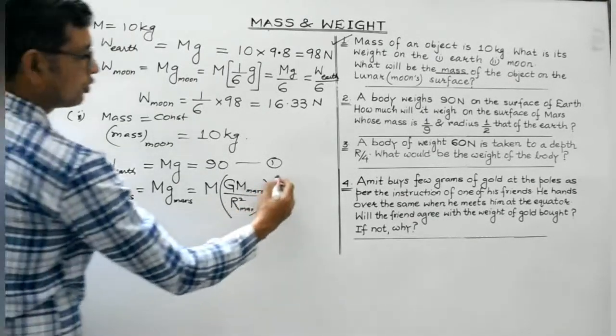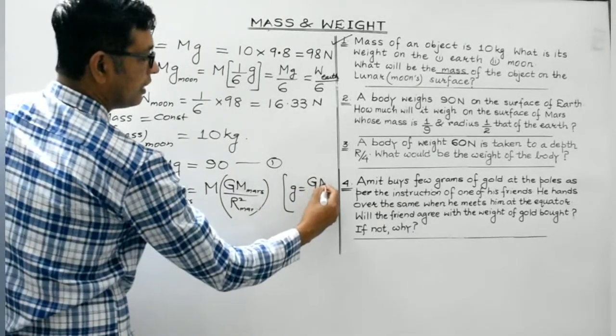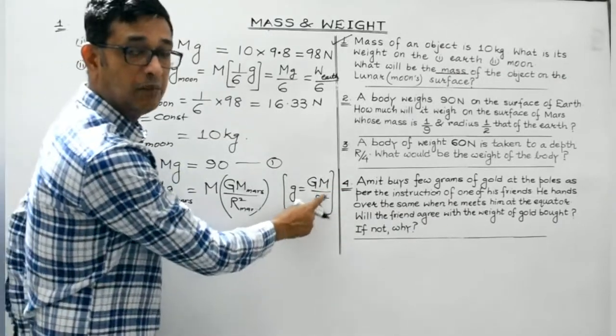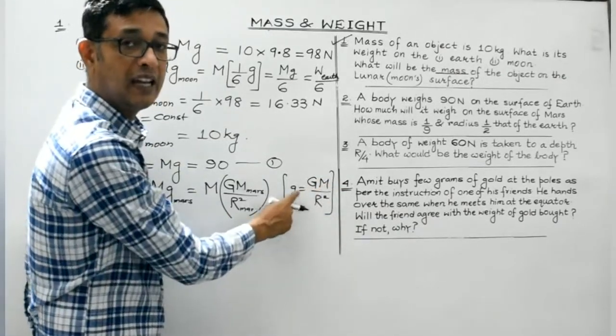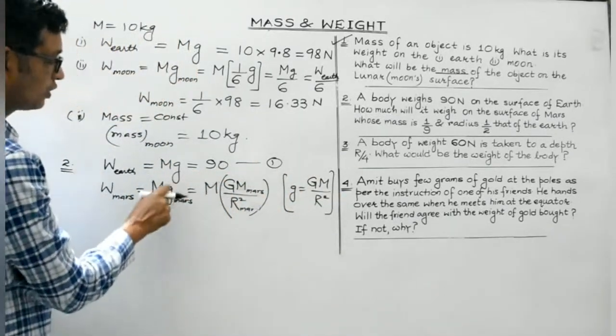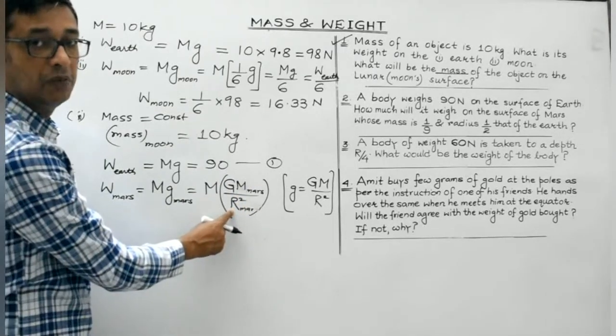Right? Because as we are aware, what is the value of g? It is GM by r square. If r is the radius of the Earth, M is the mass of the Earth, then small g would be the acceleration due to gravity on the Earth's surface. On the Mars, the value of small g would be given by G M Mars divided by square of the radius of the Mars. Right?